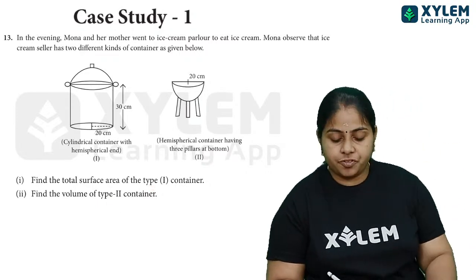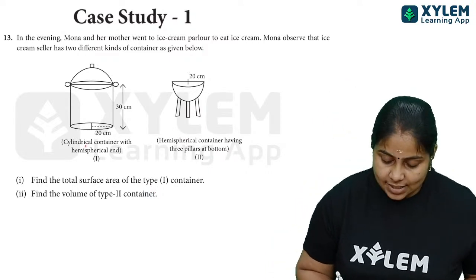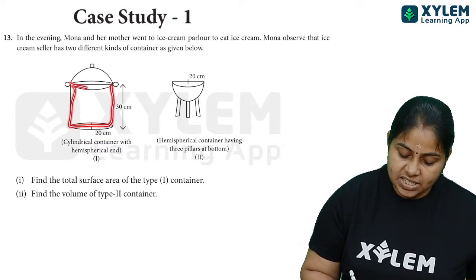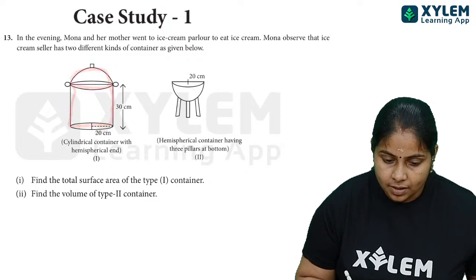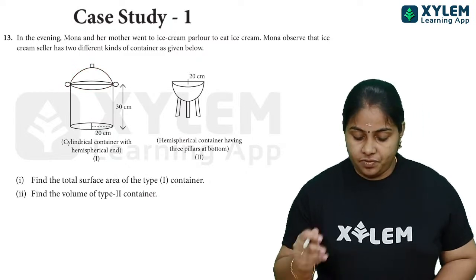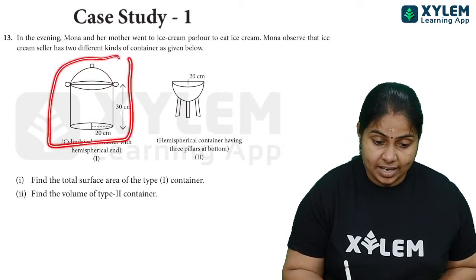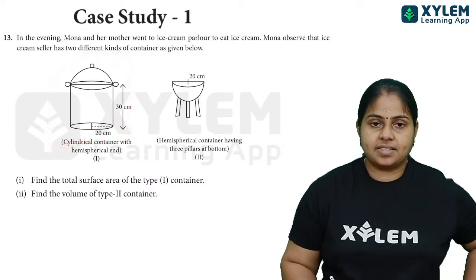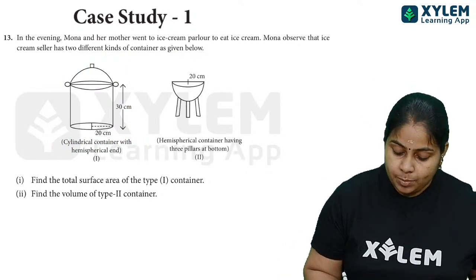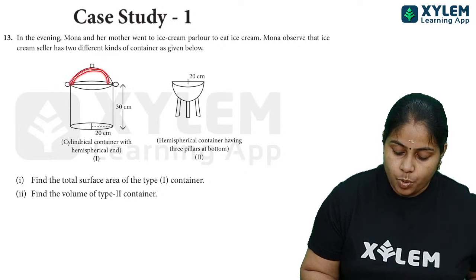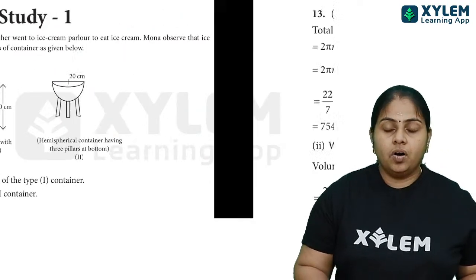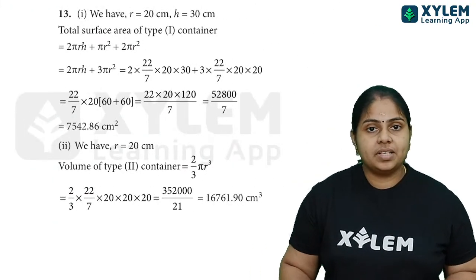Okay, അപ്പോൾ first of all, see children, it is given that it's a cylindrical container with a hemispherical end. Cylindrical container ആണ്, ഇതിനൊരു hemispherical end ആണ് ഉള്ളത്. Okay, so this is what we are getting as the first case. In first case we must have to find out the total surface area. ഇതിന്റെ total surface area എന്ന് പറഞ്ഞാൽ നമ്മുടെ ഹെമിസ്ഫെറിക്കലിന്റെ ഈ ഒരു പോർഷൻ കാണണം, പിന്നെ സിലിണ്ടറിന്റെ പോർഷനും കൂടെ കാണണം. Okay, that is what we have to find out for the total surface area.